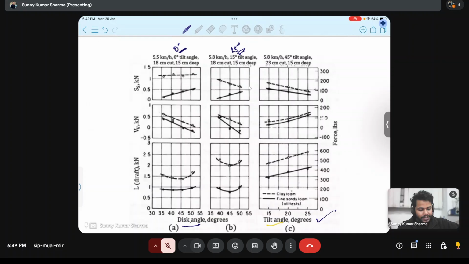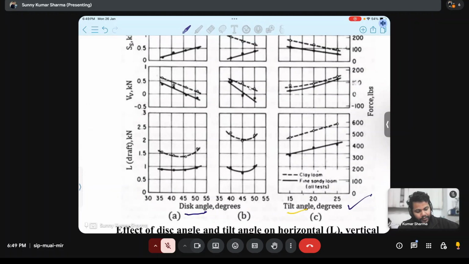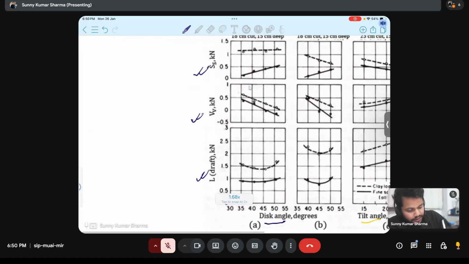So what happens if we increase the disc angle? This is the draft force, this is the vertical force, this is the side force. We must be clear about the disc plow.